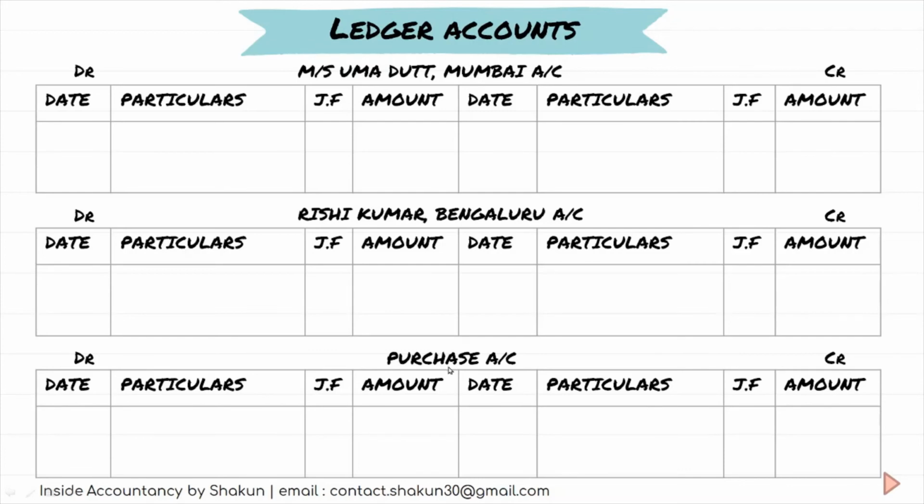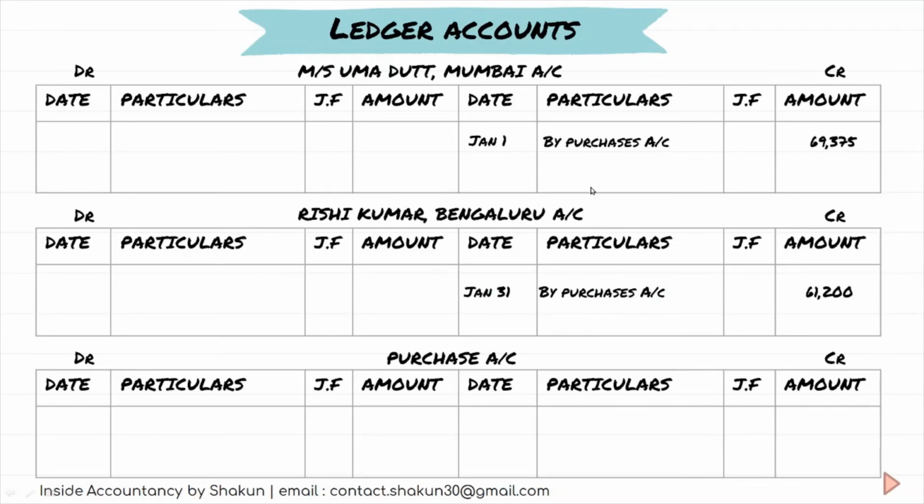Why have we made the purchase account? Because that was a purchase journal, that was a purchase book, and we have to transfer the amount from there to the ledger account, to the purchase account. Okay. So as I already explained, purchase has a debit balance. So all the accounts that are mentioned in the purchase book, that is Uma Dutt and Rishi Kumar, both of these will have a credit balance. So on the credit side, we will write by purchases the amount and by purchases the amount.